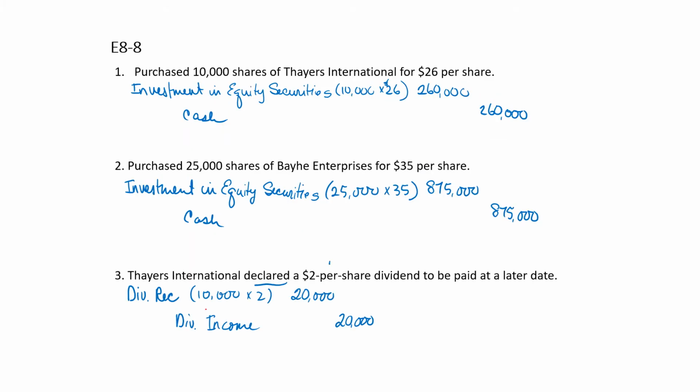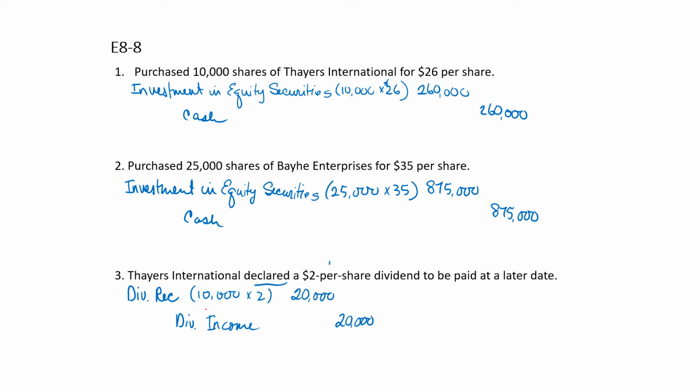So number one, when we purchased 10,000 shares of Thayer International for $26 a share, we'll debit investment in equity securities, credit cash for those 10,000 shares times $26, or $260,000. In number two, when we purchased 25,000 shares of Bear Enterprises for $35 a share, we do something similar.